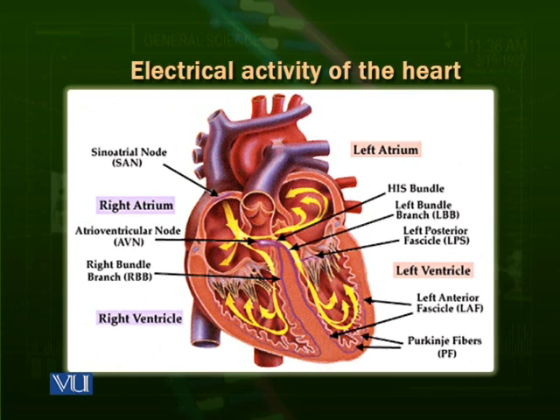Then the ventricles contract. When they contract, the AV valves are closed. And the semilunar valves, one in the aorta and the other in the pulmonary vein, are open, and blood is thrown towards the aorta from the left ventricle and towards the pulmonary vein from the right ventricle. And when the ventricles relax again, the semilunar valves are closed. This prevents backflow of the blood towards the ventricles.